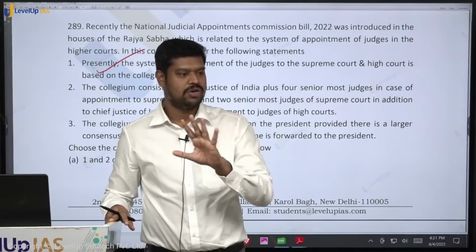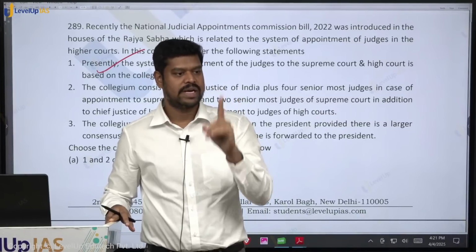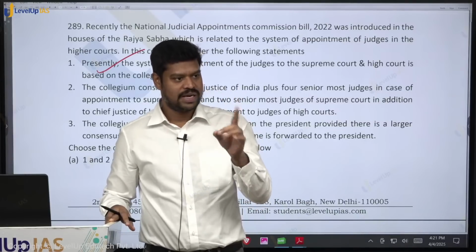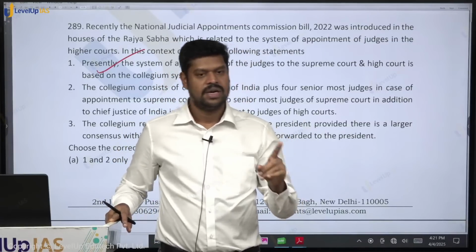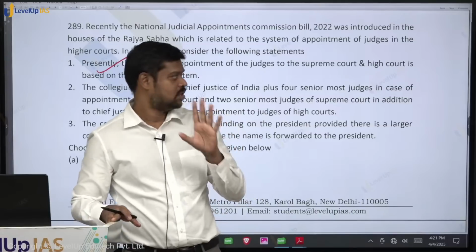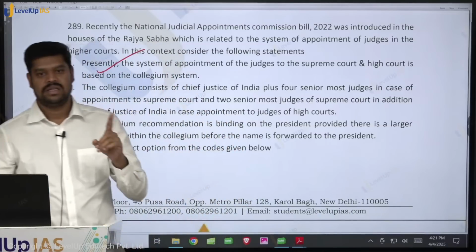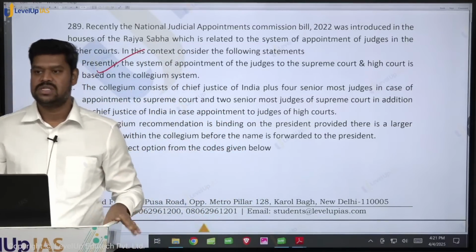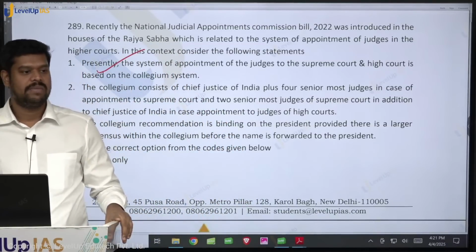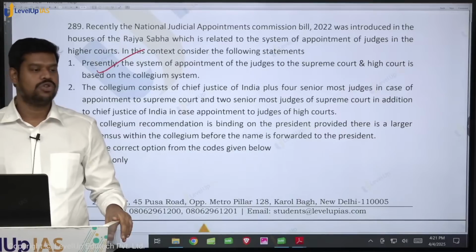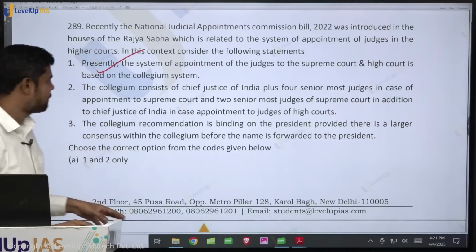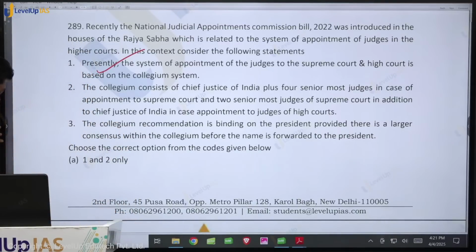For the appointment also, not the collegium. The collegium is only a recommendatory body. However, here the recommendation is binding, but the appointing authority is only the president. The transferring authority is also the president. Okay, and the president will transfer the judges of the High Court based on the recommendation of the Supreme Court collegium, that is Chief Justice of India plus 4 senior most judges. So therefore, this particular statement is also true.